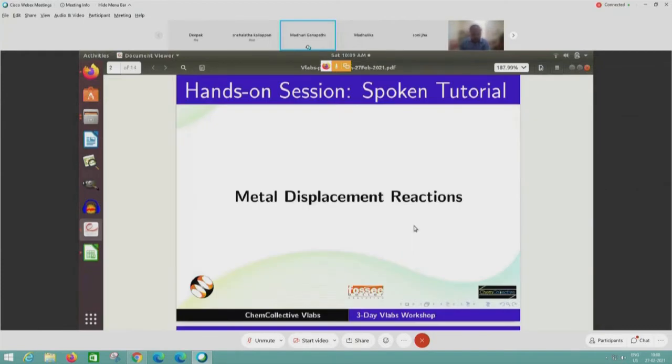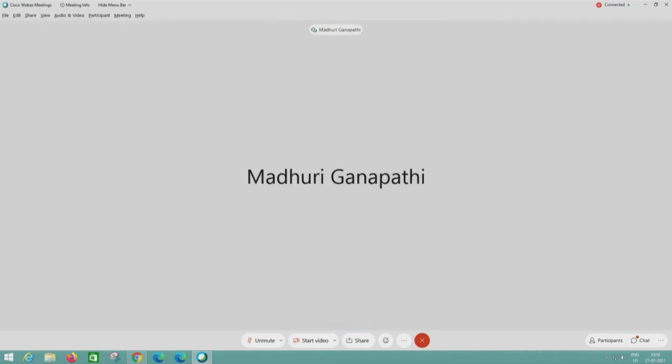You will start the side-by-side method for metal displacement reactions. Can you show today's task again and how to do it side by side? Yes. Open the tutorial and also the VLab interface and then show. For today's task, I'm opening the spoken tutorial window and also the VLab interface. I'll open and show how we exactly go to that place. So I'll share my screen and show how we do it.